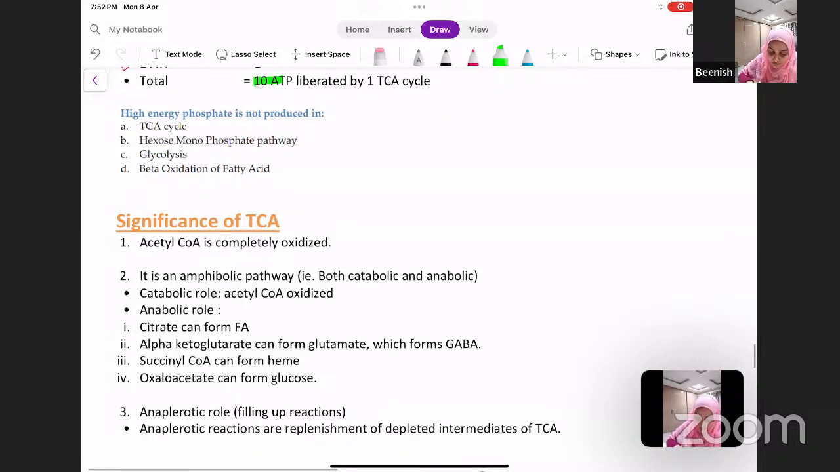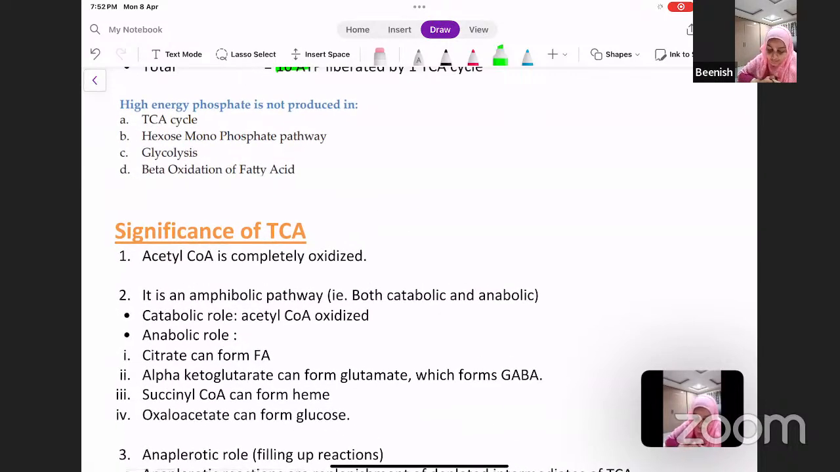Now, one MCQ we have here. High energy phosphate is not produced in, the options being TCA, hexose monophosphate pathway, glycolysis, and beta oxidation of fatty acids. So we've already studied this, that your HMP was involved in the formation of NADPH and in formation of pentose sugars, okay, for DNA and RNA synthesis. It had no role in ATP or energy production. So your answer will be HMP.